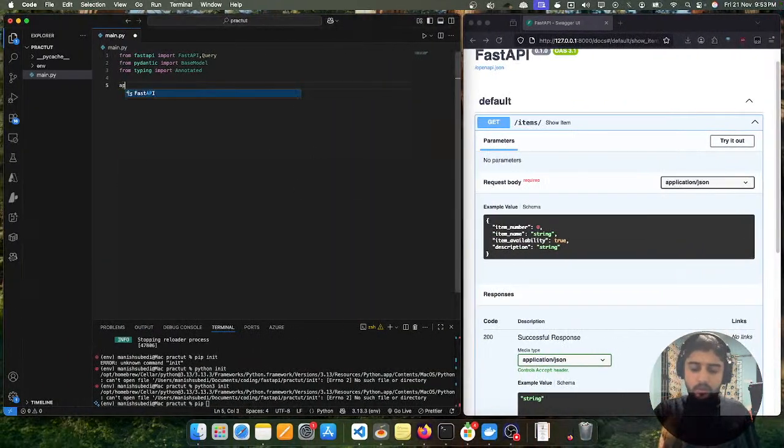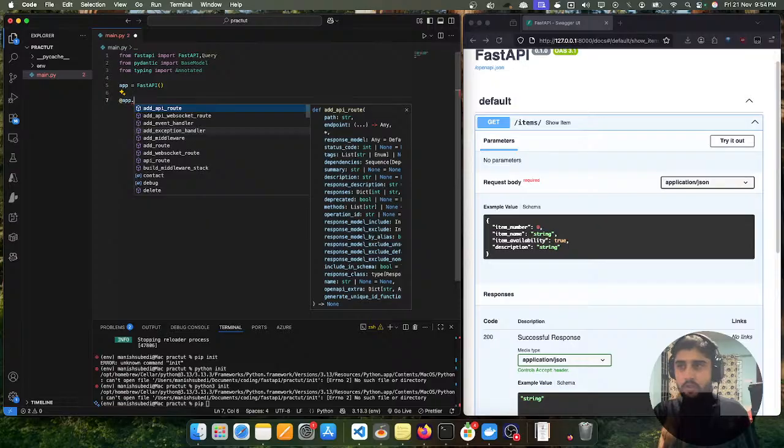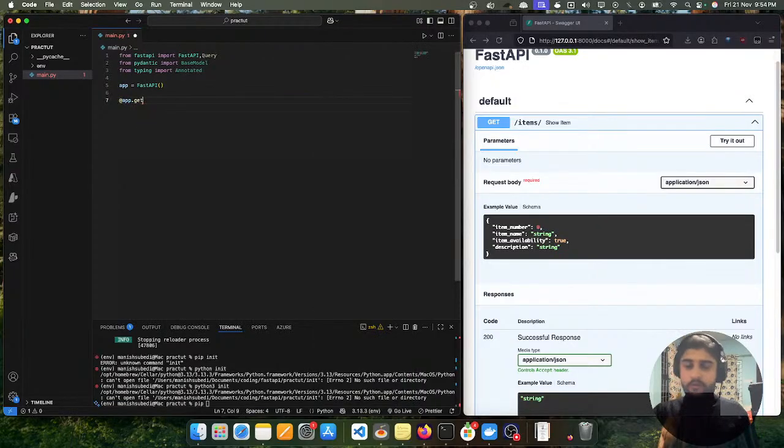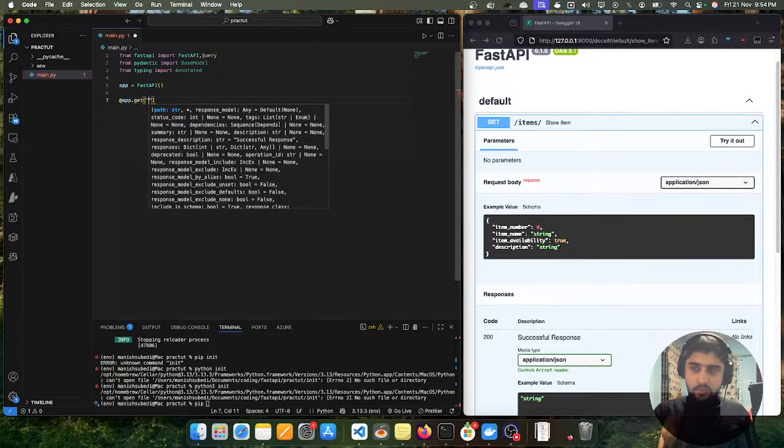So let's create that. App is equal to FastAPI. FastAPI is an instance, and what we have done is we have created a path. So we have used @app.get. So we are using a get method here. Why are we using a get method? Because there are two types of method. We know that there is one post method and one get method. In the post method, the front end can send data and store it in the database. In the get method, the front end can get the data from the database, but it is read only, right? So they can't update it or change it.